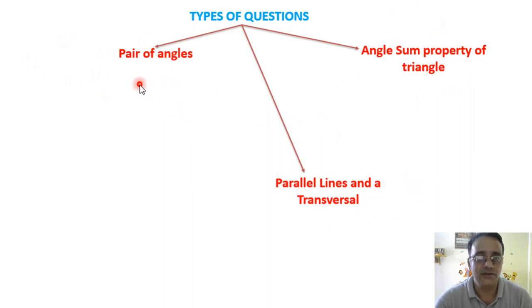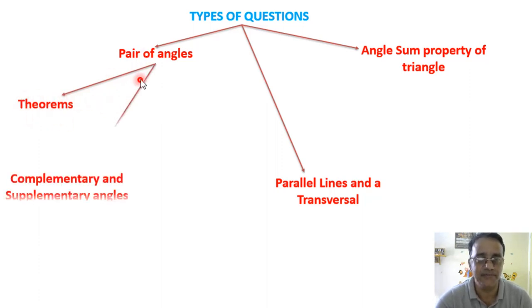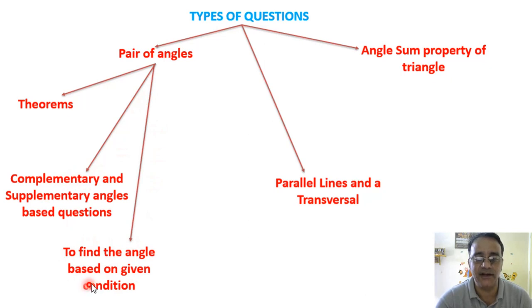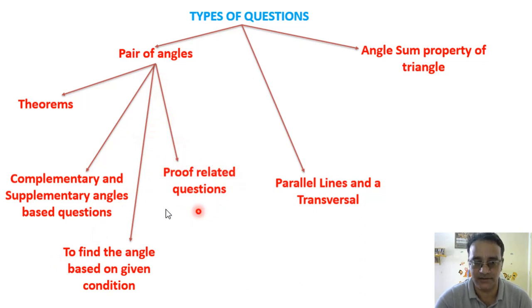Pair of angles has one type of question based on theorems, and the second is complementary and supplementary angles based questions. The third is to find the angle based on some given condition, and the fourth is proof related questions. So these are the four different types of questions under this category, that is pair of angles.